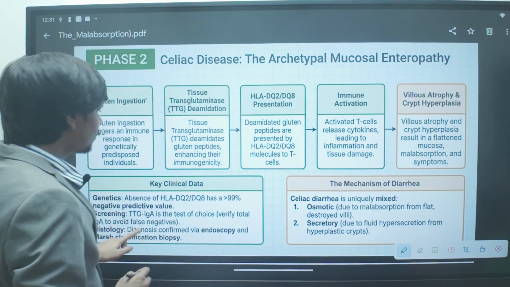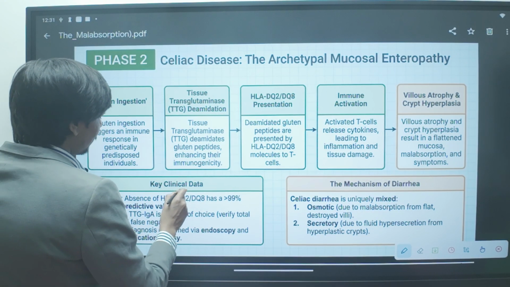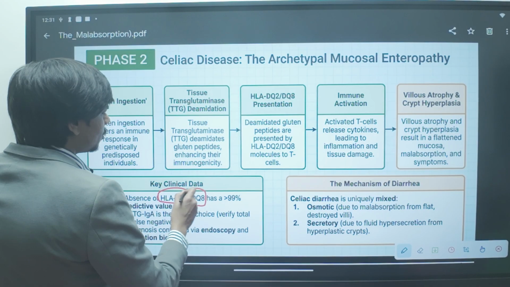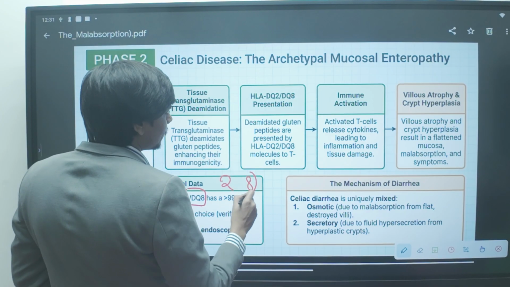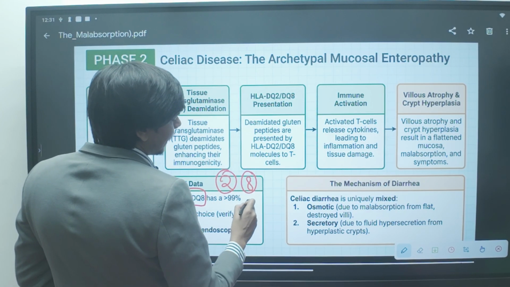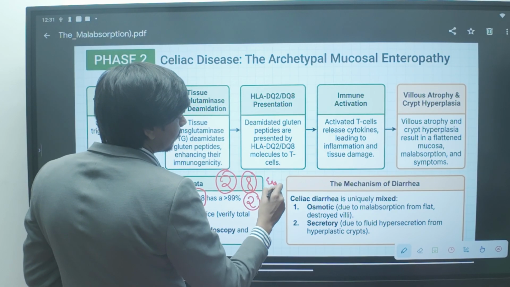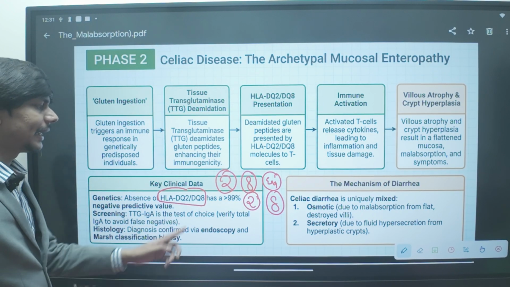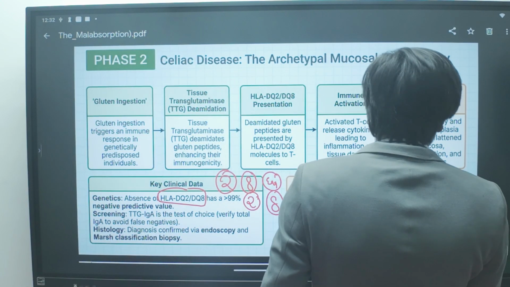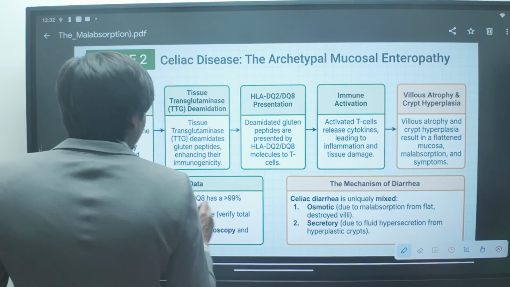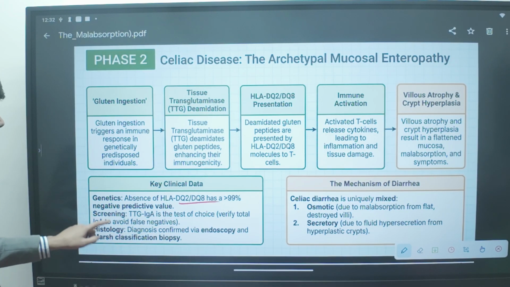If we look at patients with celiac disease, there is a wide variety of presentations. Remember these alleles, HLA-DQ2 and DQ8. Remember: I ate 2 eggs at 8 p.m. Remember, egg also contains gluten. I ate 2 eggs at 8. So remember this mnemonic to remember the alleles involved, the genetic component of celiac disease.